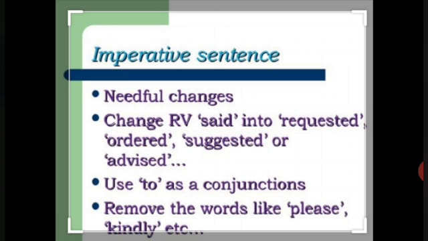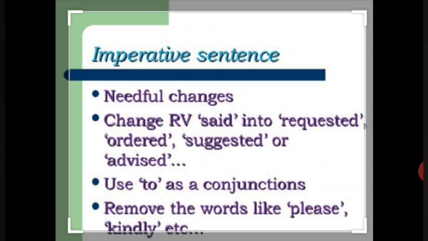Now let us see some advice or suggestions. When there is advice or a suggestion in the sentence, you will add the word advised or suggested. Like, I said to him, love and obey your parents. So this is advice. So I will write, I advised him to love and obey. Your था वहाँ पर, so what will I write? Him था, the person जिससे हम बात कर रहे थे, तो we'll write his parents.